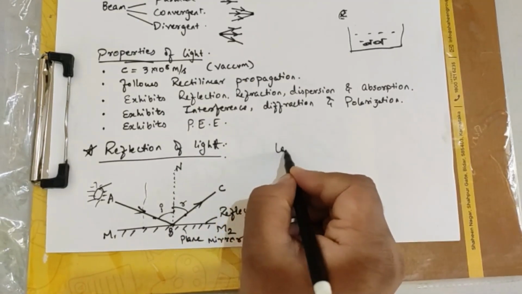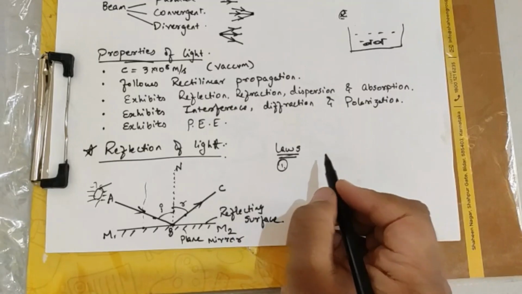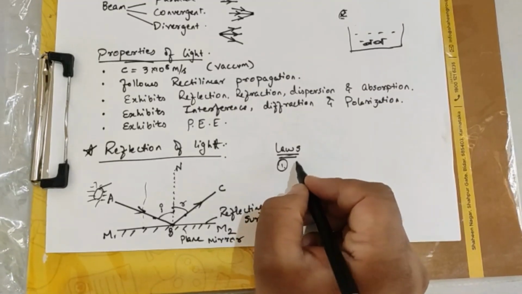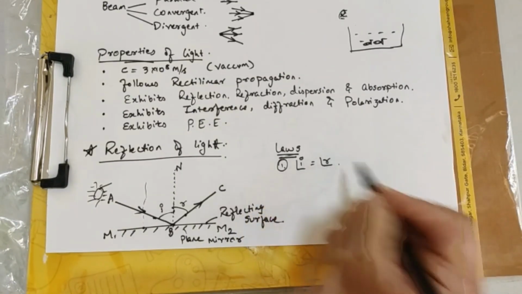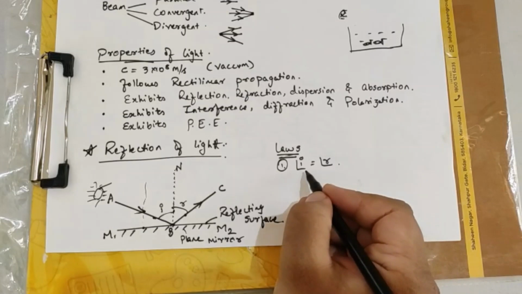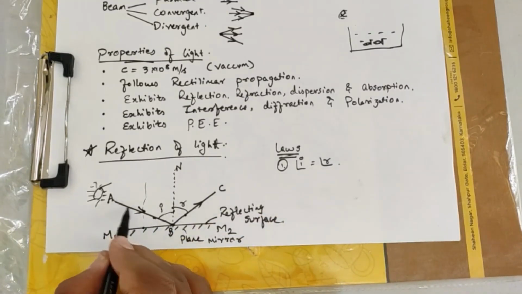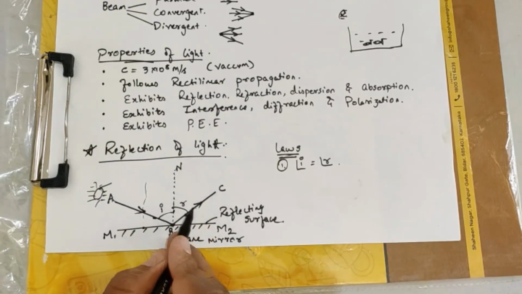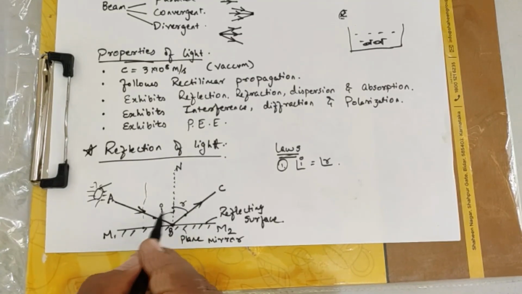Under the laws of reflection, the first law, I hope this is a basic topic that you have learned in your schooling also. The first law is the angle of incidence is equal to the angle of reflection. So you can see here, at whatever angle the incident ray is falling, at the same angle the reflected ray will go away. So this is how angle of incidence is equal to angle of reflection. We are not proving this right now.